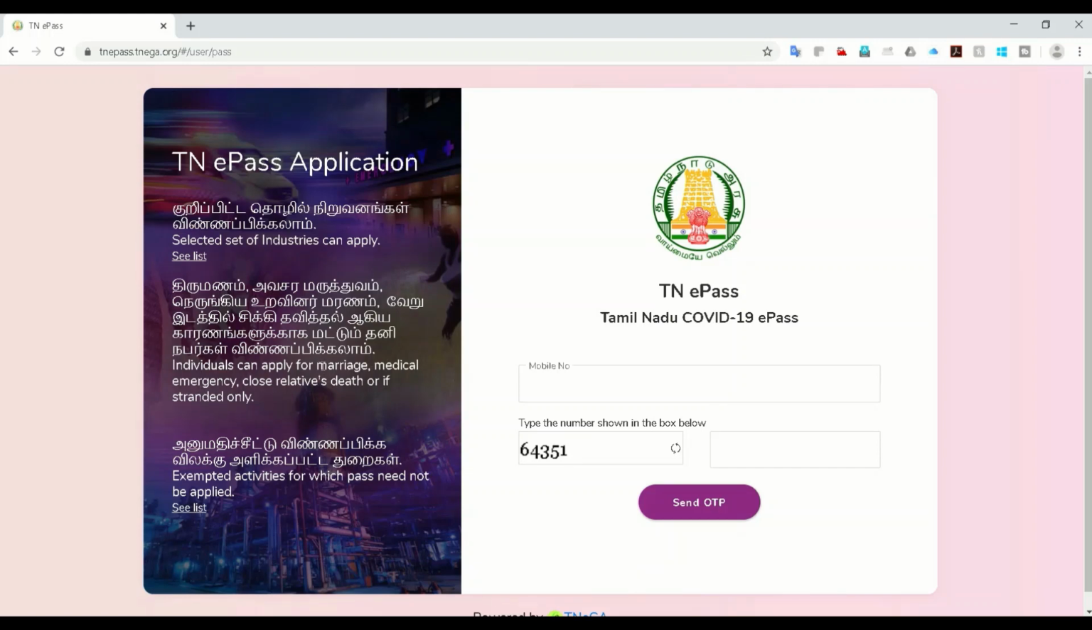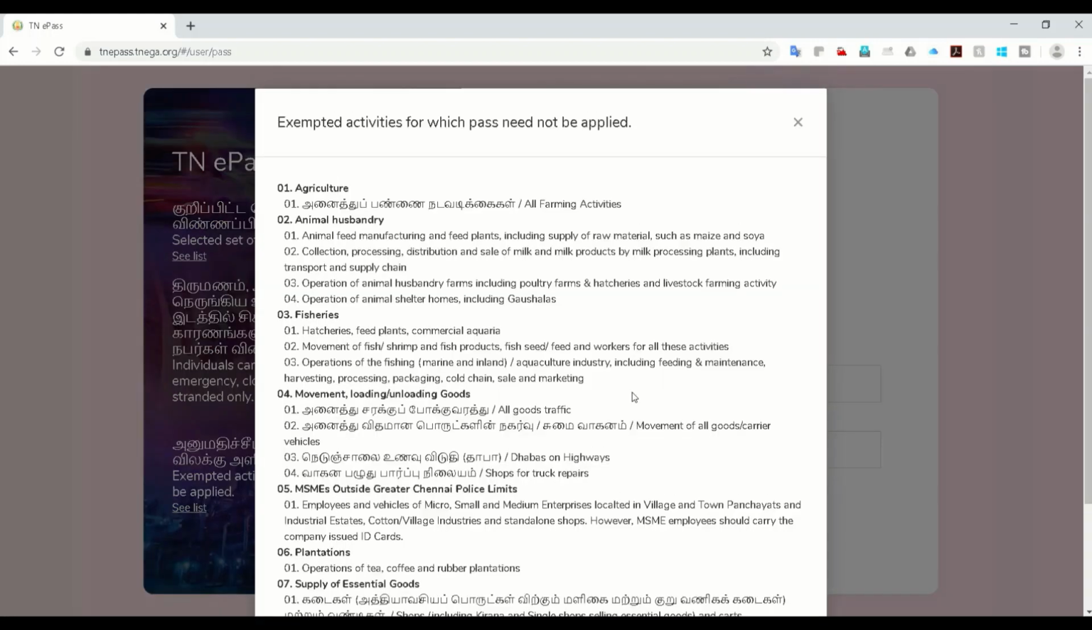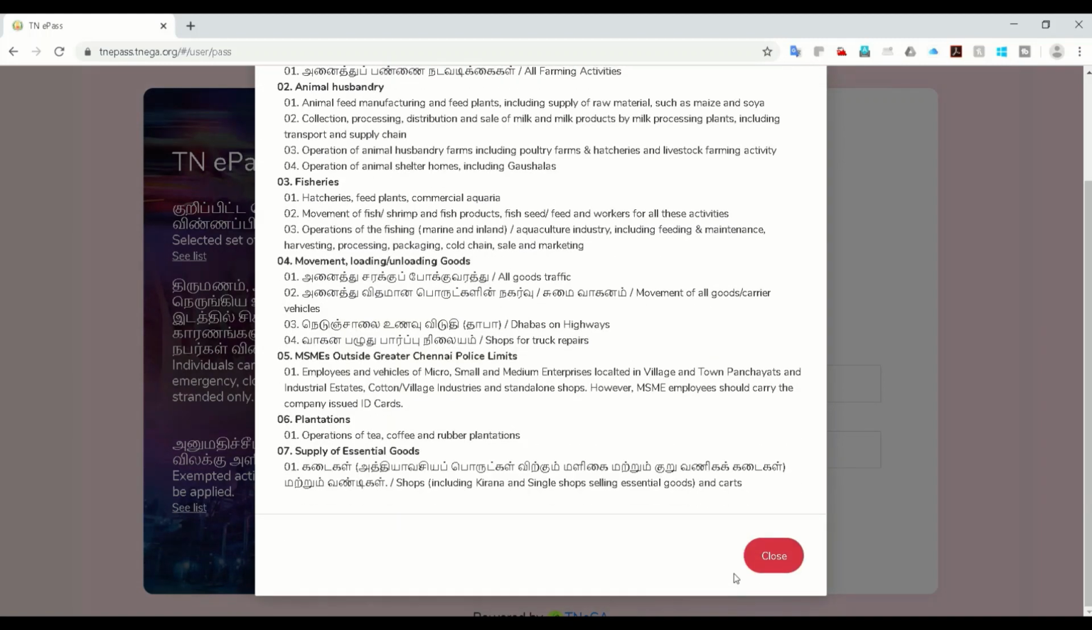For these first three options you'll get the pass immediately. For stranded people or other reasons, it sometimes gets rejected easily, so you need to justify properly why you are traveling. These are the services that are exempted, for which you need not have any pass: agriculture, animal husbandry, and fisheries. This is a short list, and you can go through it.